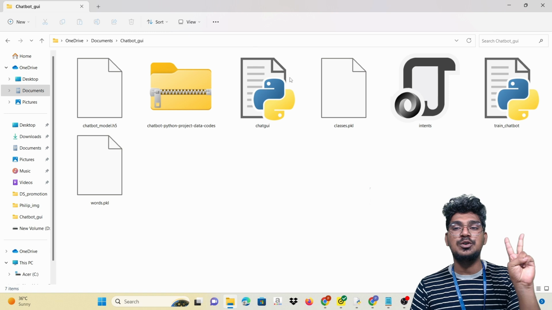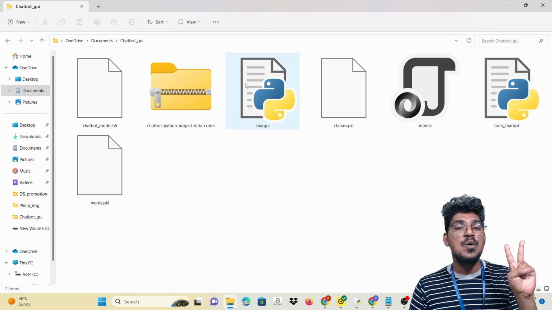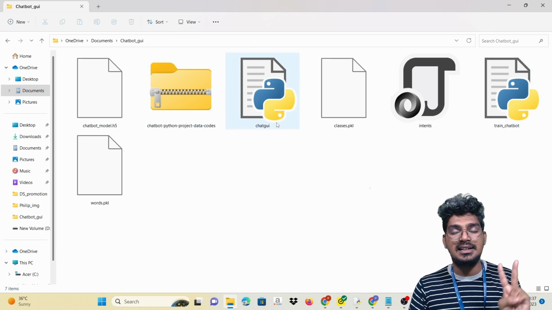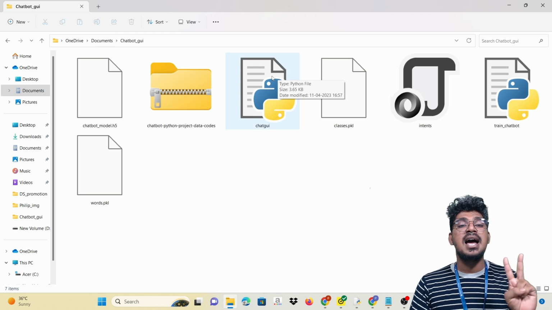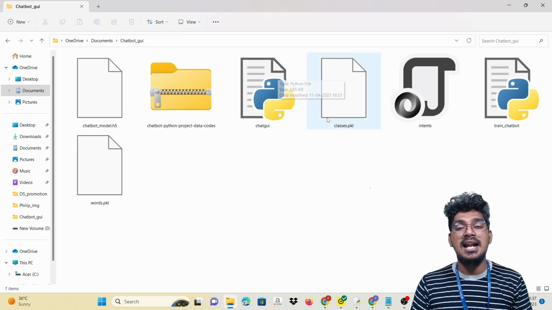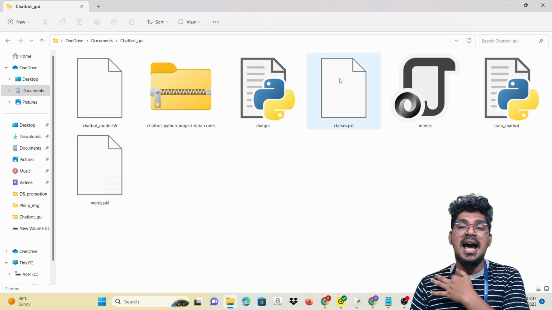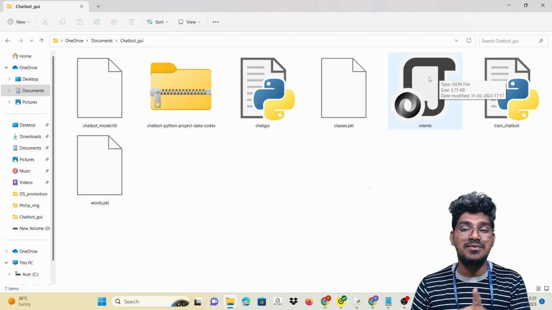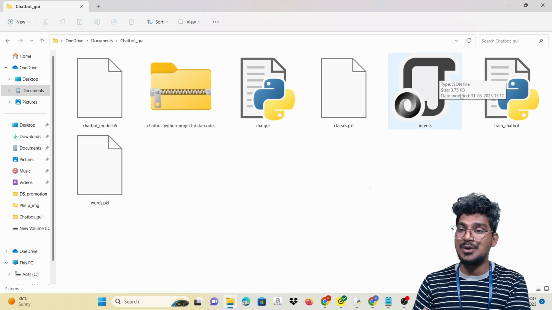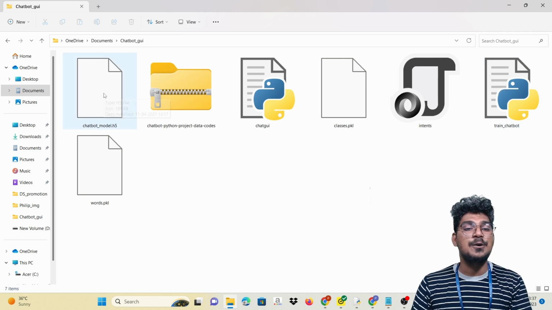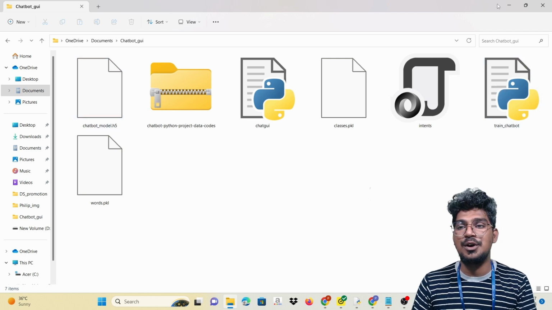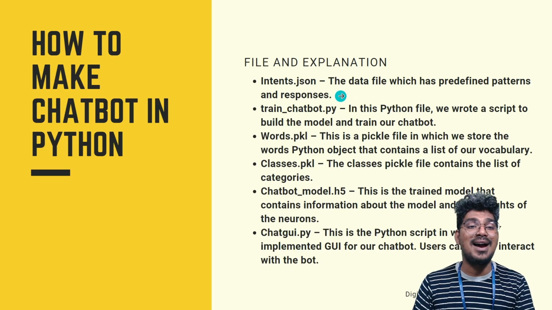So we have two different codes, one for training purposes, and one for the graphical user interface creation, which will give the answer. And this is the classes pickle, the categories file, and this is the lots of vocabulary stored in this particular pickle file. And this is the data set. With the help of this JSON file, we are going to train the model, and this is the trained model. Hope you guys understood the files and the explanation of this particular folder.